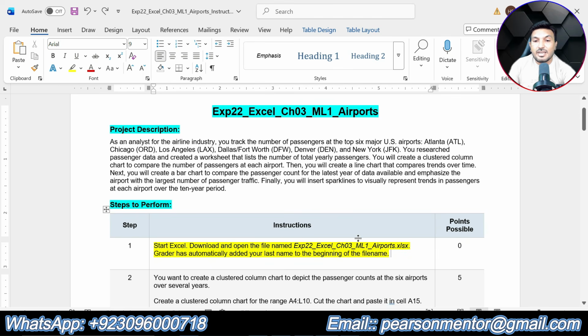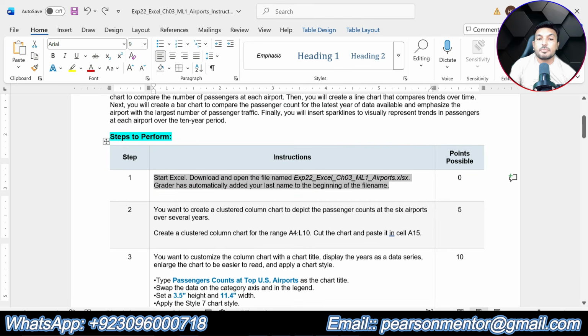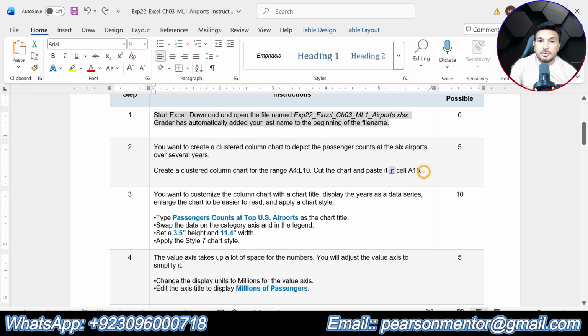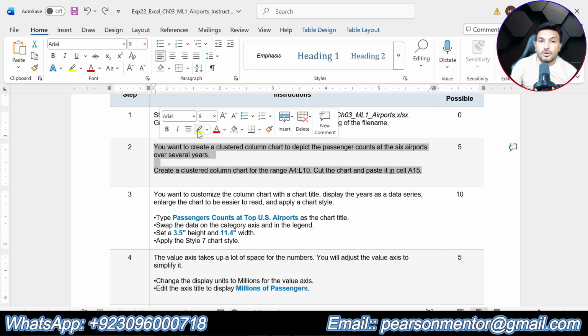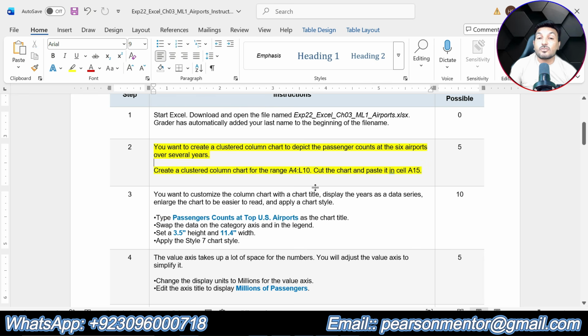So we are going to do the next step of the assignment, step number 2. Step number 2 says you want to create a clustered column chart to depict the passenger count at the 6 airports over several years. Create a clustered column chart for the range A4 up to L10. Cut the chart and paste it in cell A15.